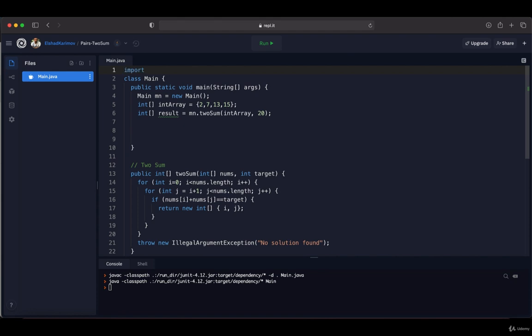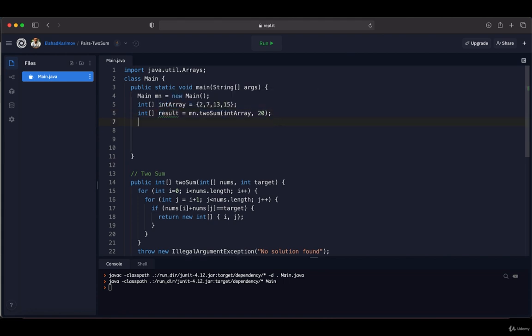So here I'm going to import java.util.Arrays. Then I'm going to use Arrays class to convert this result integer array to string and print out to the console. So for printing out to the console, I'm going to put System.out.print, and inside print statement I'm going to call Arrays.toString, and it will be result.